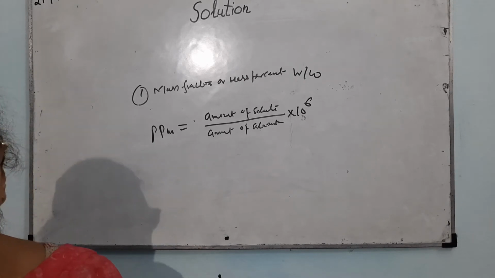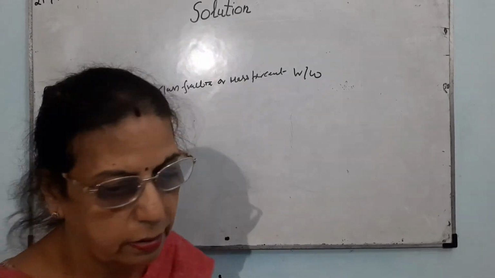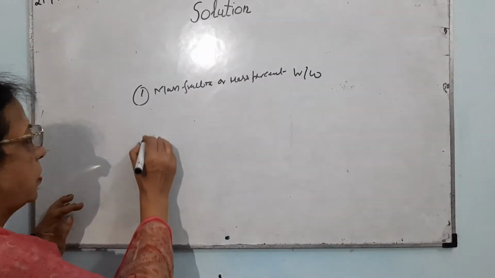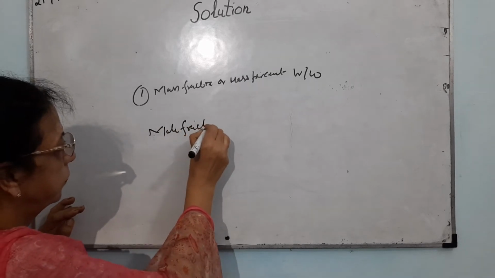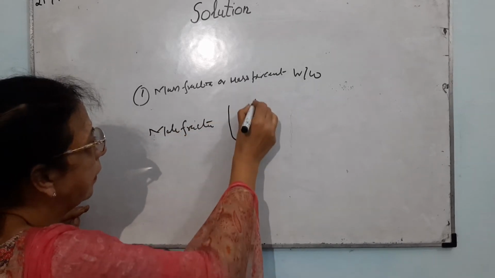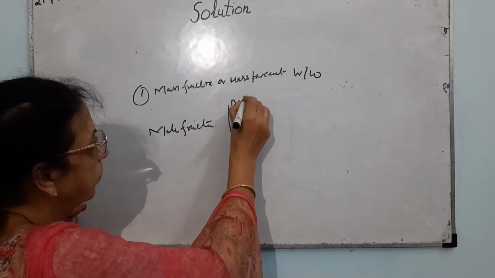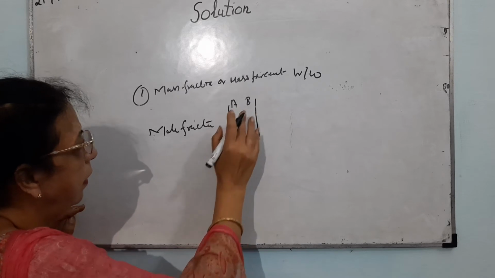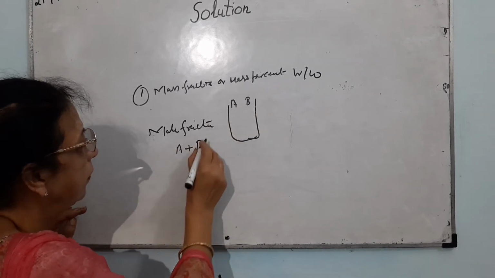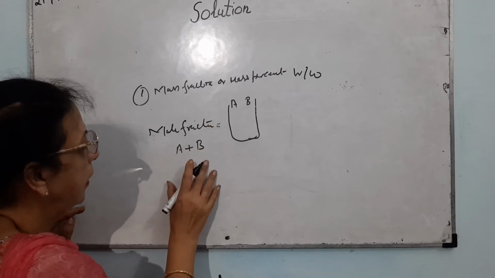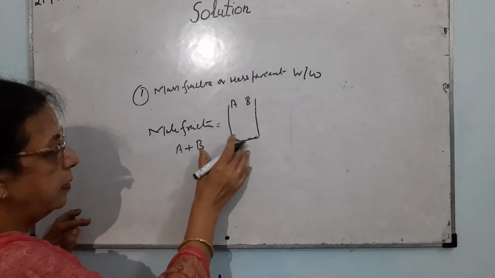Now, the next way of expressing the strength or concentration is the mole fraction. Suppose there is a container. It consists of moles of A and moles of B. The total number of moles will become A plus B. The mole fraction can be calculated for the different components.